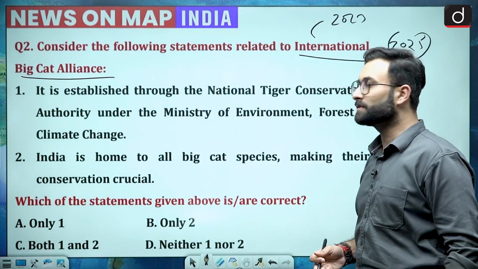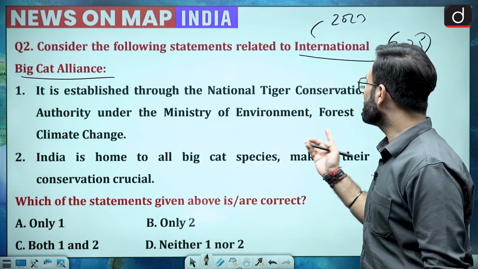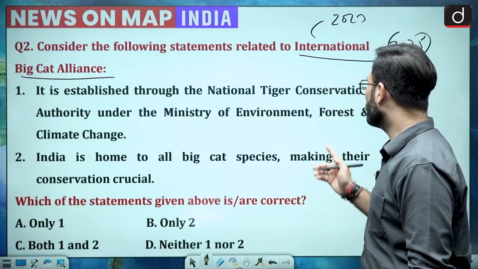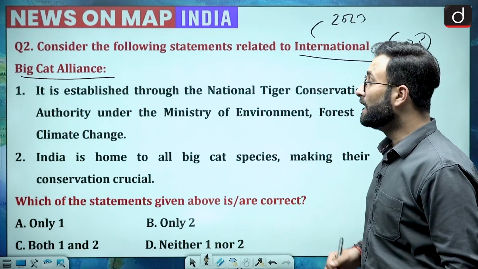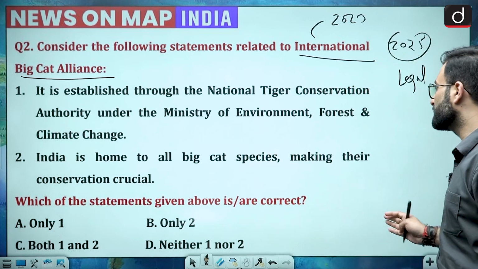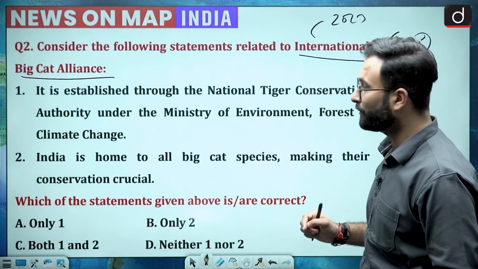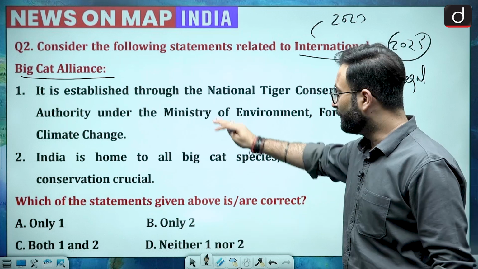Okay, there are various members which are there. It is established through the National Tiger Conservation Authority under the Ministry of Environment, Forest and the Climate Change. Okay, this is the one statement. Second is India is home to all big cat species, making their conservation crucial. Now, when we talk about this particular second statement, first statement is correct.